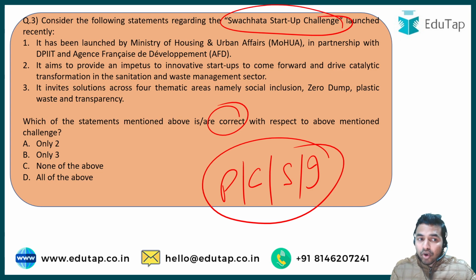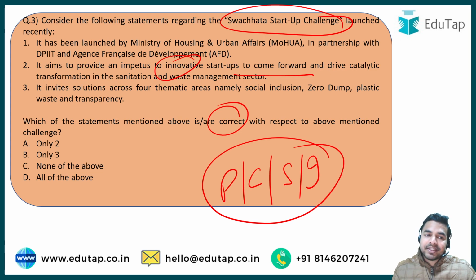The second statement talks about the aim, that is to provide an impetus to innovative startups to come forward and drive catalytic transformation in the sanitation and waste management sector. So basically this challenge was launched to provide impetus to the startups so that they can collaborate and work towards the sanitation and waste management sector in India.